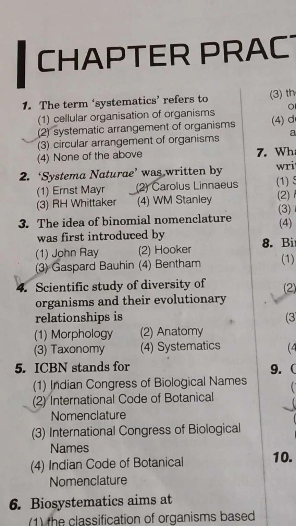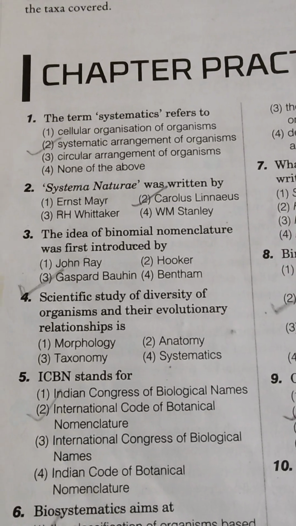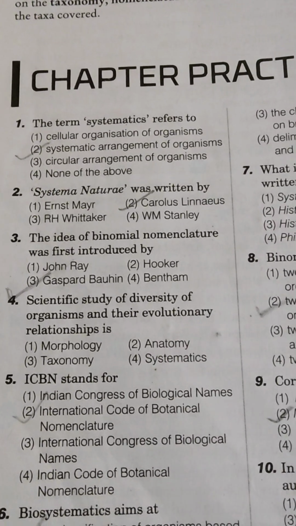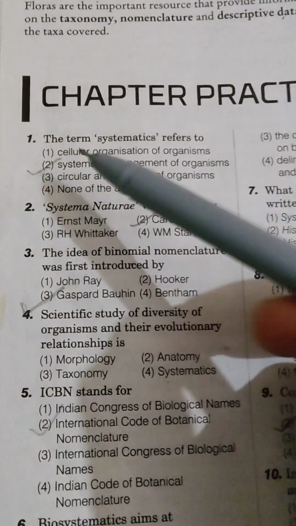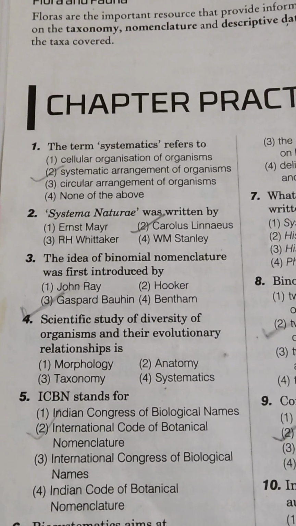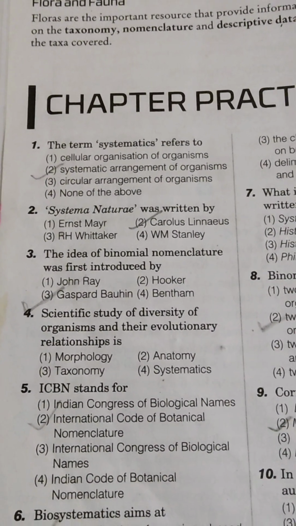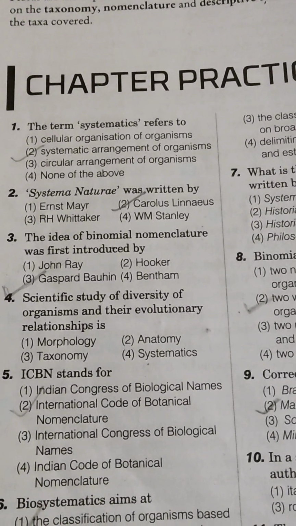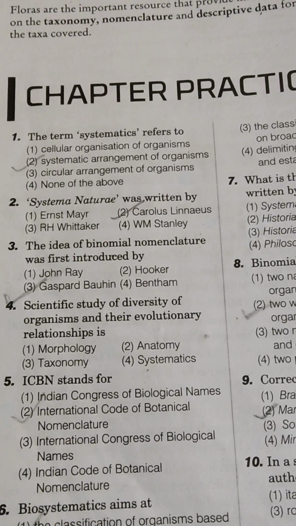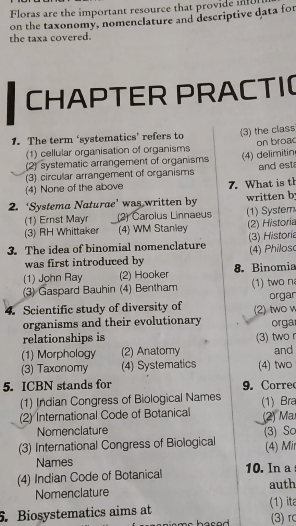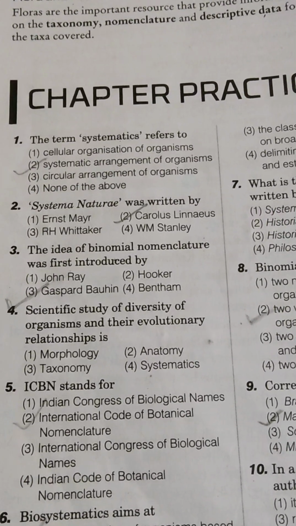The number 1 question states that the term systematics refers to. Now here 4 options are given. The first one is cellular organization of organism. Next is number 2, which says a systematic arrangement of organism. Third says circular arrangement of organism. And the fourth one is none of the above.